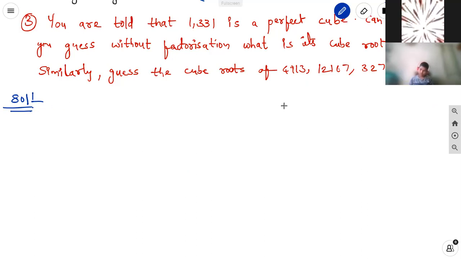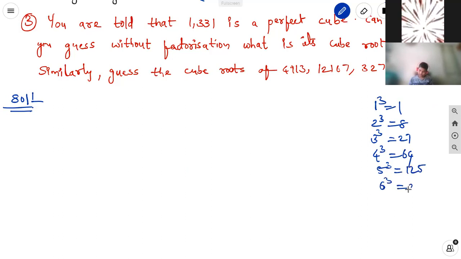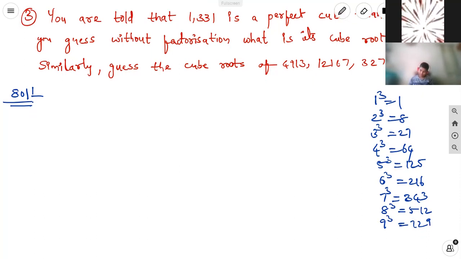We know that 1 cubed is 1, 2 cubed is 8, 3 cubed is 27, 4 cubed is 64, 5 cubed is 125, 6 cubed is 216, 7 cubed is 343, 8 cubed is 512, 9 cubed is 729, and 10 cubed is 1000.